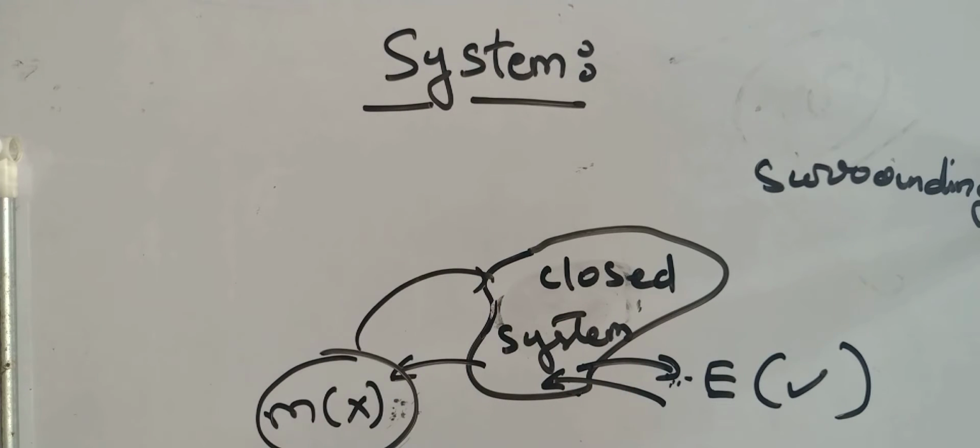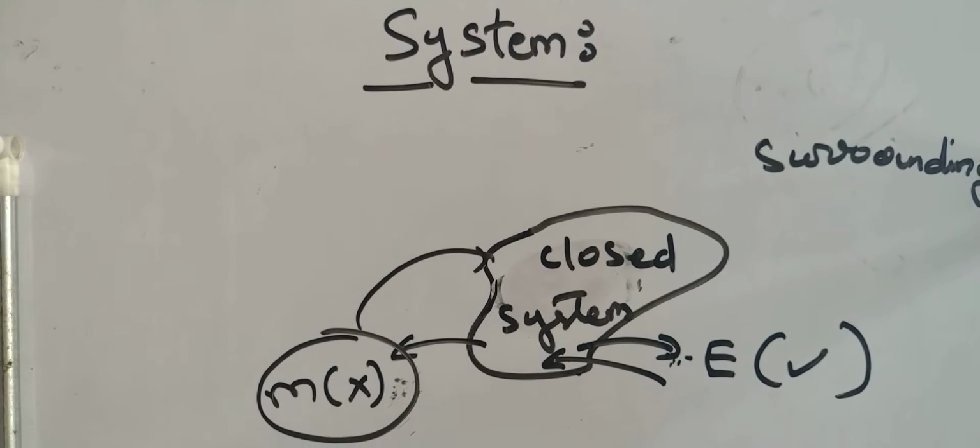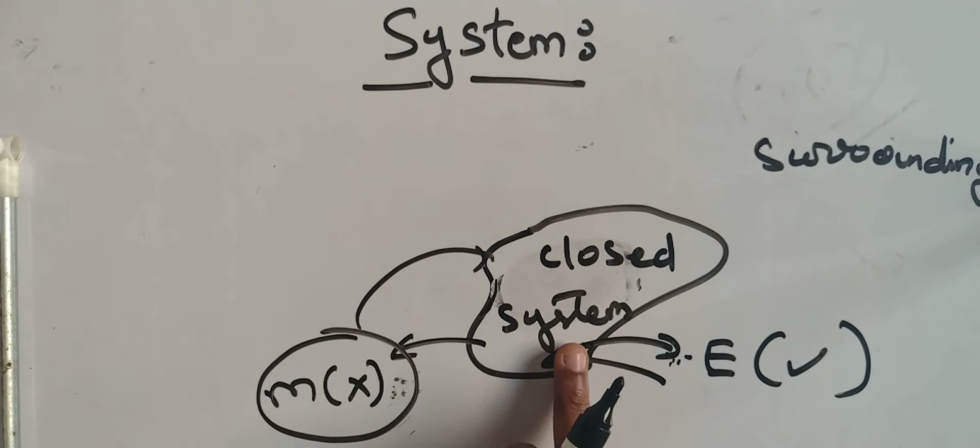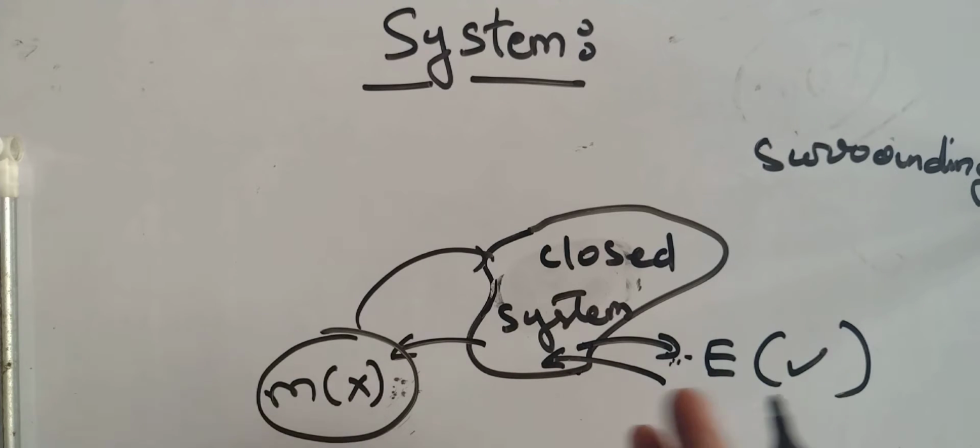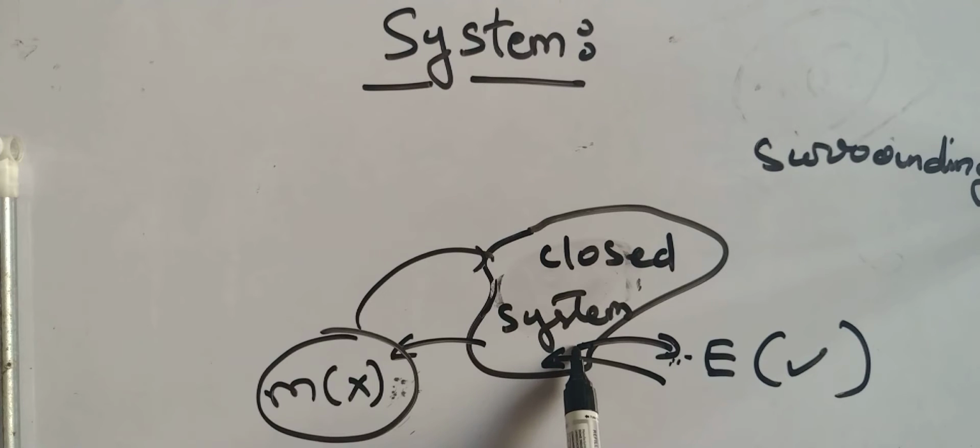Energy can go from system to surrounding or come from surrounding to system. There are sign conventions, but we will deal with that later. Energy either goes out of the system or comes into the system, but mass never interacts with the surrounding.